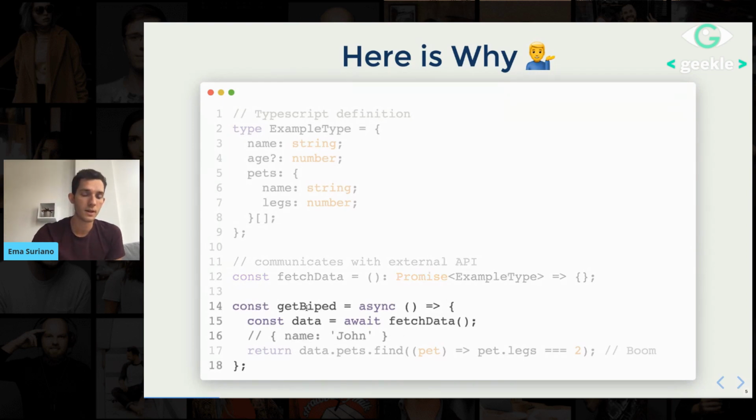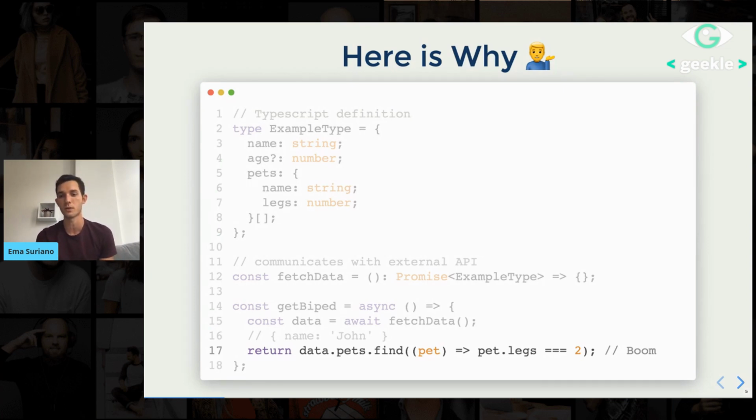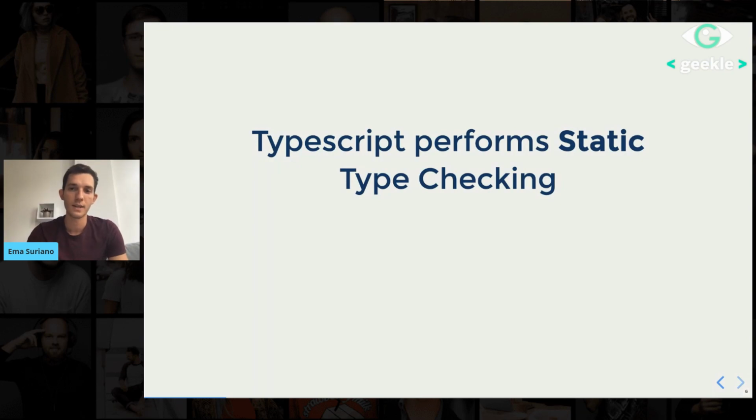Then here we have an async function called getBy, which is going to call fetchData. But the problem we're seeing here is that the backend is returning only the object with the name property, and there are no pets inside, no array. So the next step, we assume that pets is always there, and we look for the pets with 2 legs, and the application will crash because pets is undefined and find doesn't exist on undefined.